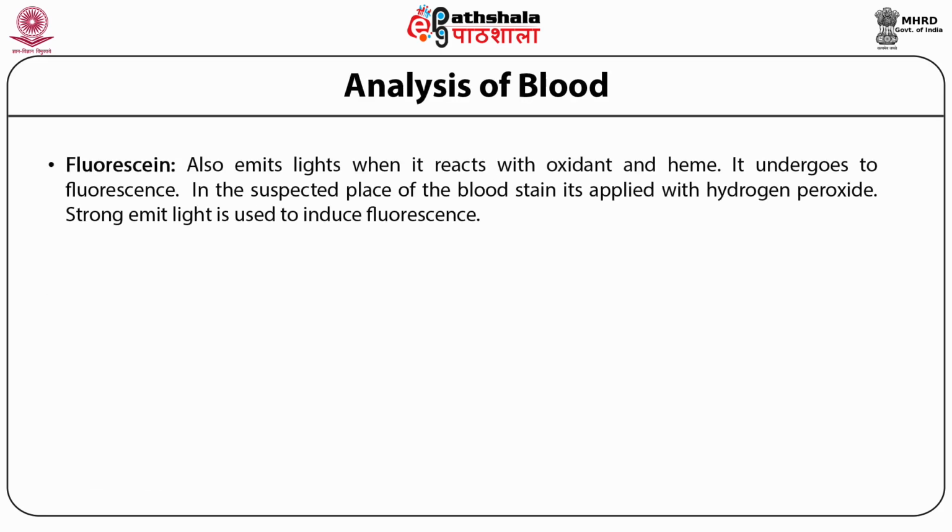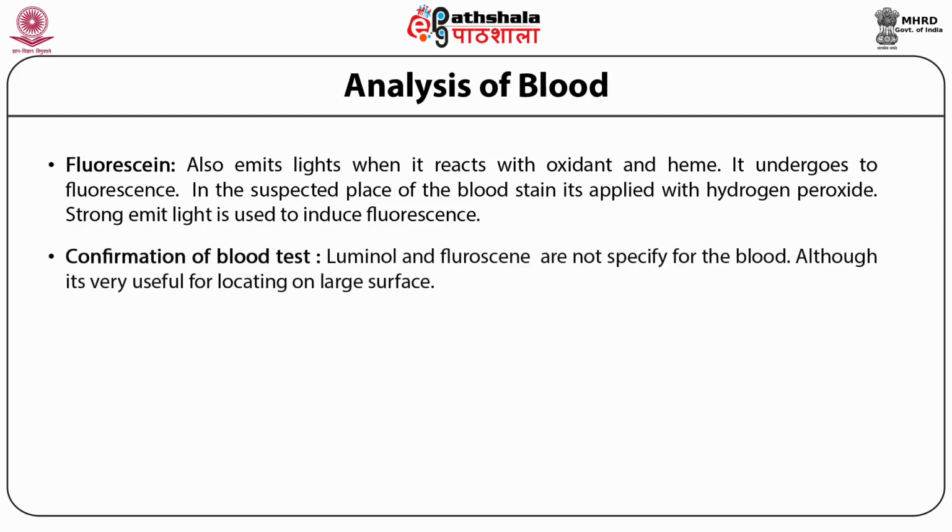The next test is the fluorescein test. Fluorescein also emits light when it reacts with the oxidant and heme. It undergoes fluorescence. At the suspected place of the blood stain, hydrogen peroxide is applied. Strong emitted light is used to induce the fluorescence. The luminol and fluorescein tests are very useful for locating blood on larger surfaces.